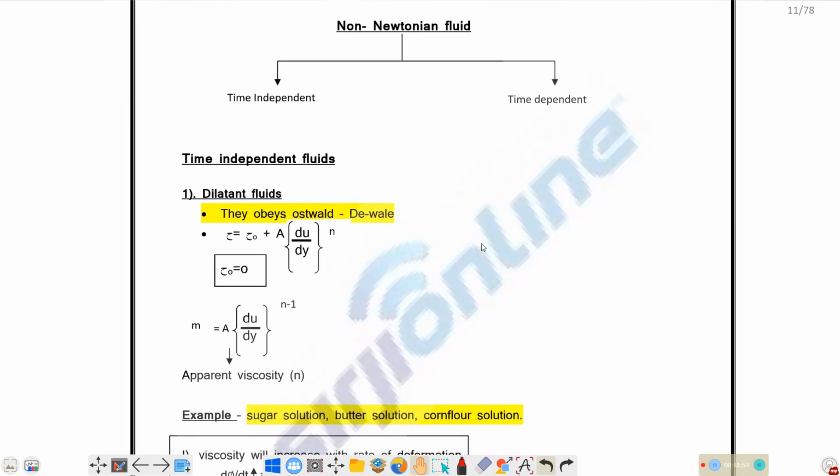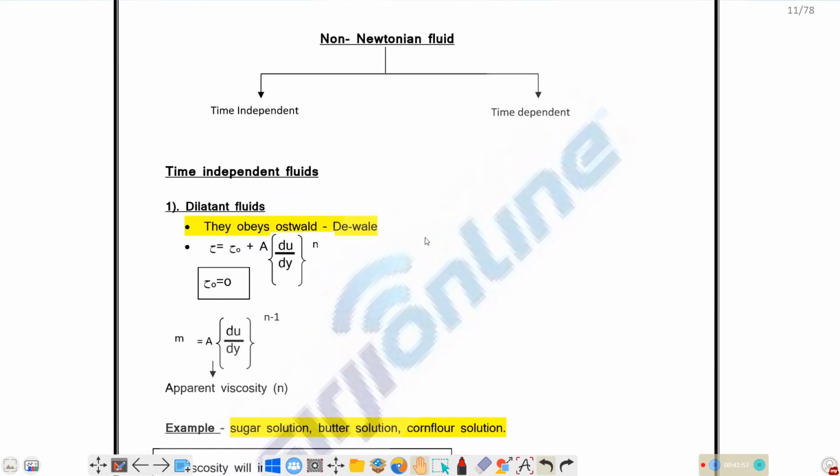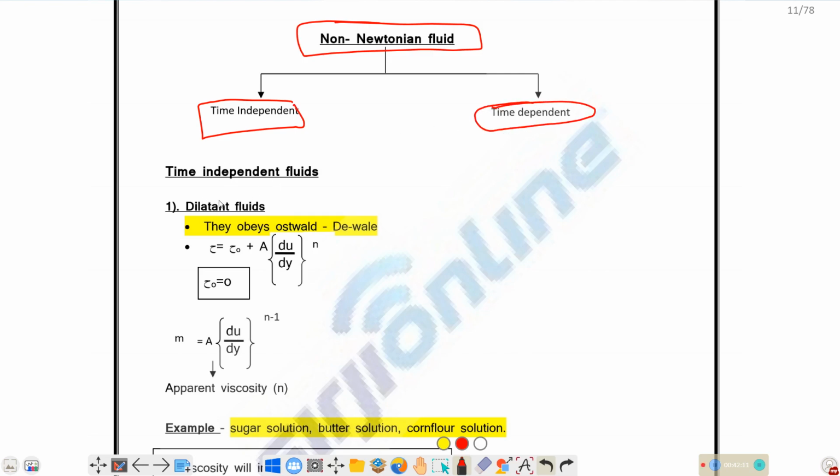Here we have already mentioned it. In case of non-Newtonian fluid, we have subcategories, that is time dependent and time independent. Time independent means the viscosity is independent of time, and here it is time dependent. So first let's discuss time independent fluids.